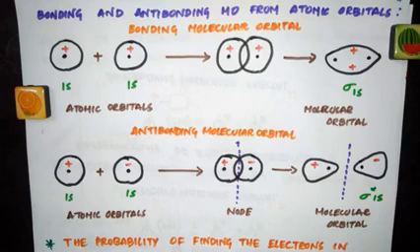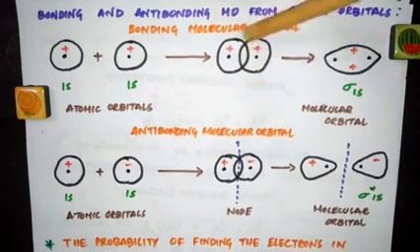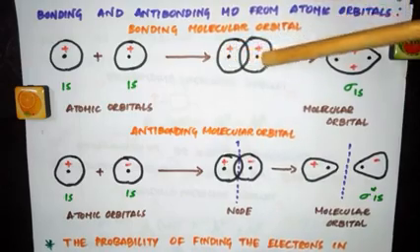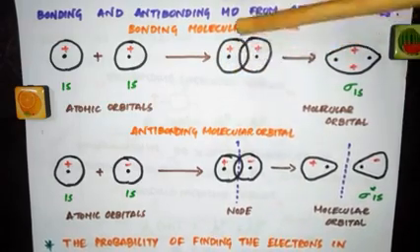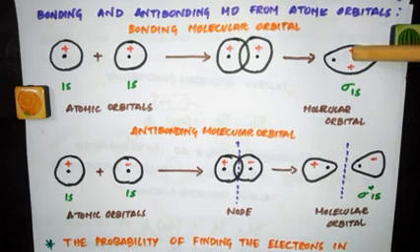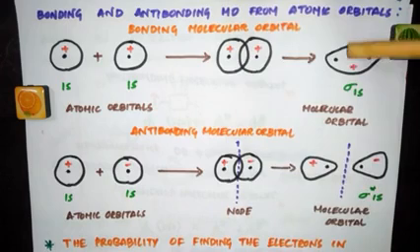To understand this, you can consider two eggs. If you take two eggs and break them directly on the tawa, you will have something like this to make an omelette. There is no change in the shape of the eggs. Exactly, you're getting two pieces of eggs. But when you take two eggs, break them into a bowl, beat them and then pour them on the tawa, you get something like this. So this is VB and this is MO.